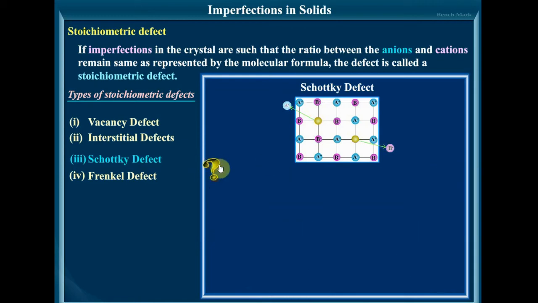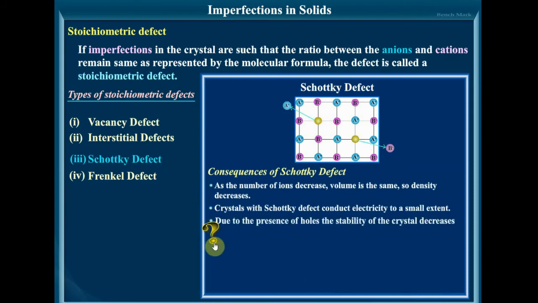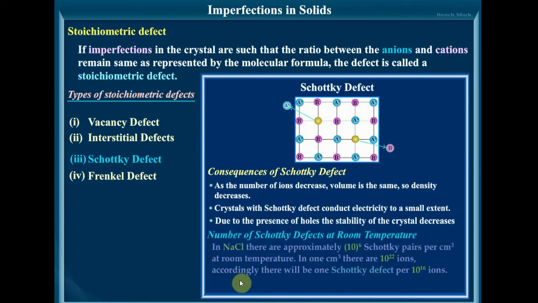Consequences of Schottky defect. As the number of ions decreases, the volume is the same, so the density decreases. Crystals with Schottky defect conduct electricity to a small extent. Due to the presence of holes, the stability of the crystal decreases. Number of Schottky defects at room temperature: this is for general information. You can simply read it.